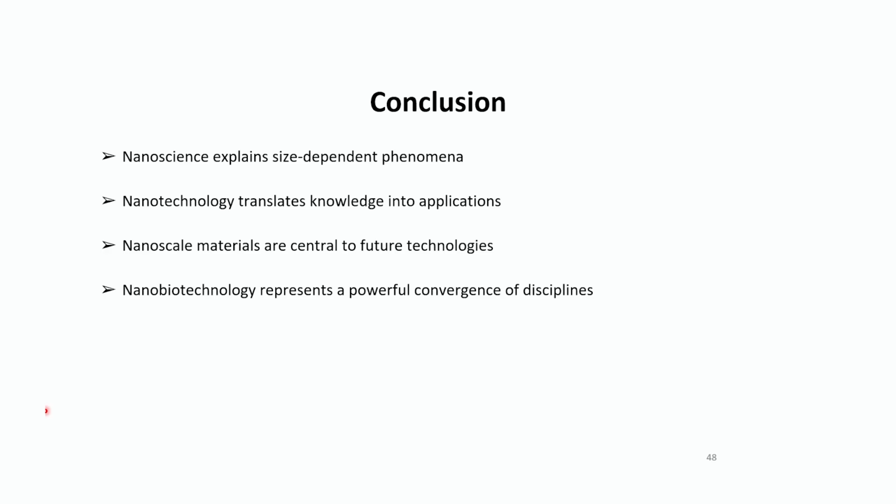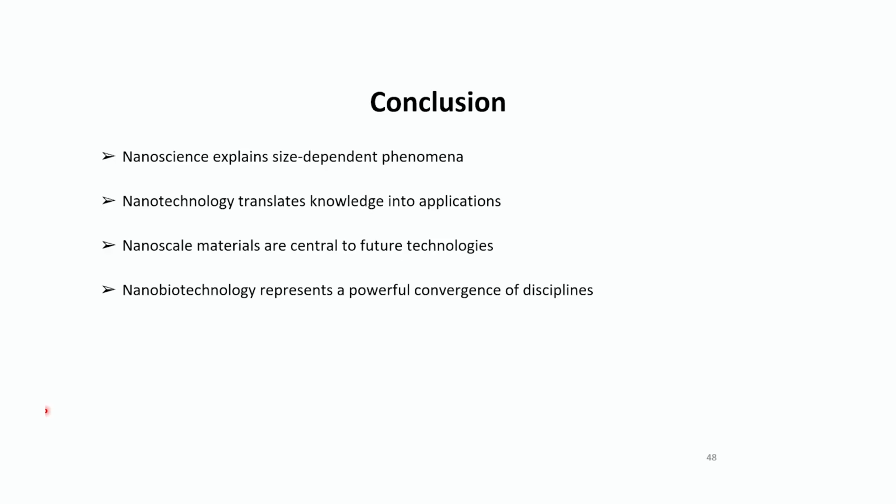Concluding the lecture, nanoscience explains the size dependent phenomena. You break down a bulk material to a smaller scale and the properties start to shift drastically, and as these properties change, they can be used for various applications. Then nanotechnology translates knowledge to applications. What does nanotechnology mean? It translates knowledge to applications. It's a bridge between your knowledge and applications.